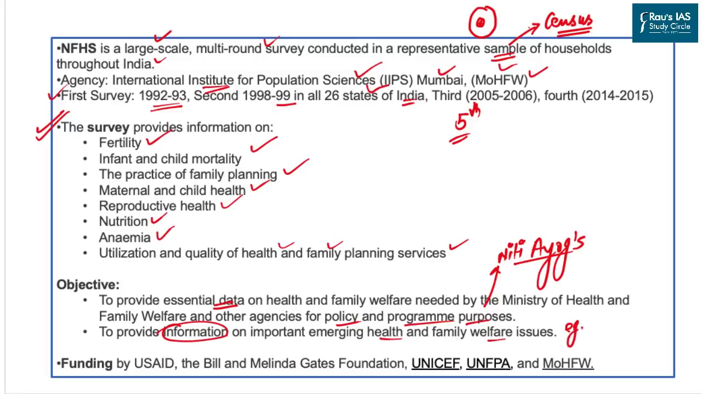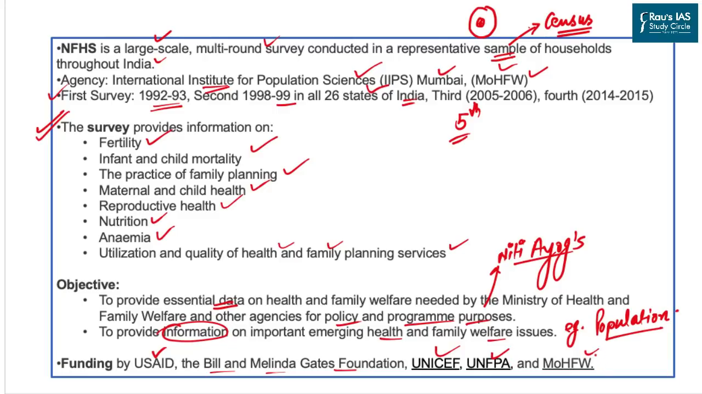Let's take the example of population and assume that the Government of India is planning a population control strategy. Now, what happens in that case? The most important thing is that the Government of India will not be able to come up with a logical strategy until and unless they have data to base their arguments. And this data and information is provided by the National Family Health Survey at the national level. This survey is funded by USAID, the Bill and Melinda Gates Foundation, UNICEF, the United Nations Fund for Population, and of course the Ministry of Health.